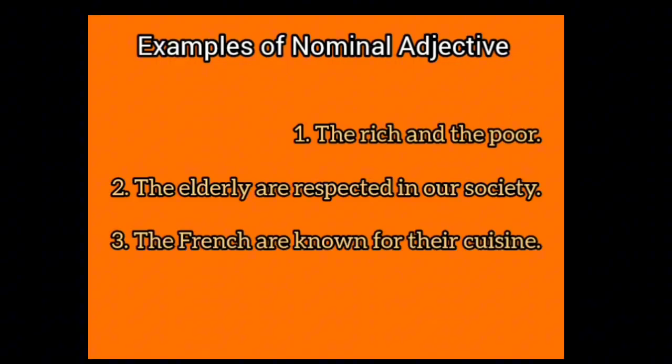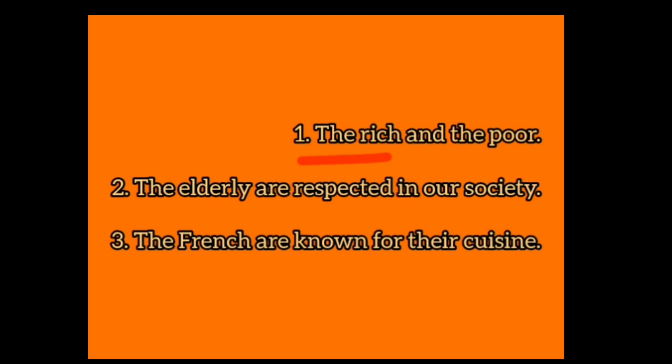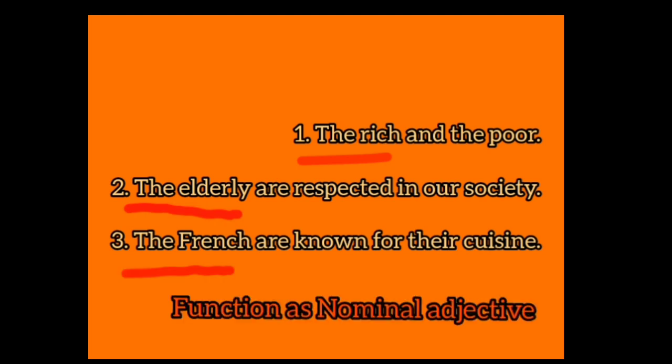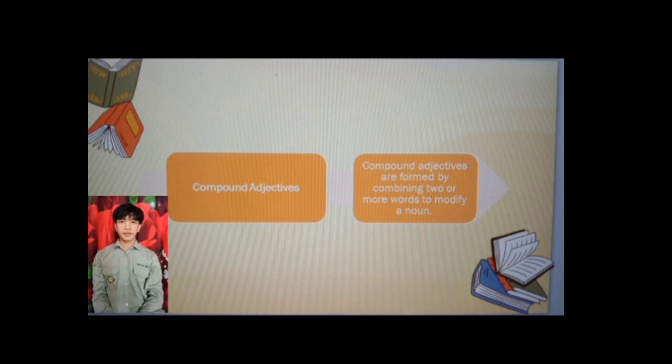Examples of nominal adjectives used: the rich and the poor. The elderly are respected in our society. The French are known for their cuisine. In these examples, phrases like the rich, the elderly, the French function as nominal adjectives, replacing nouns and referring to specific groups. Alright, next to the compound adjectives.